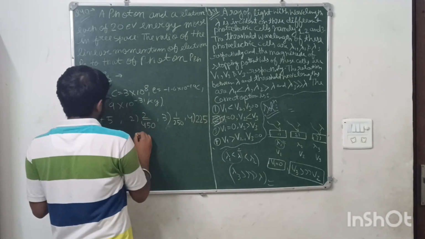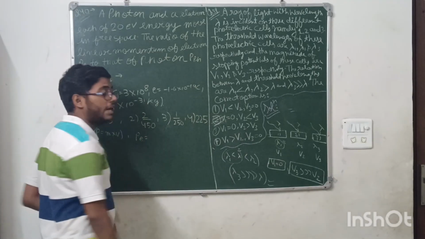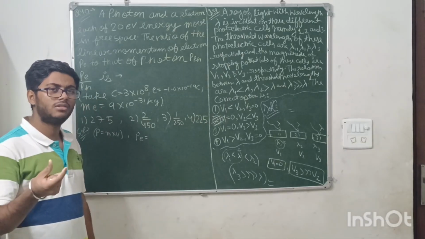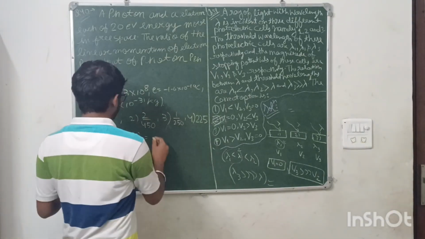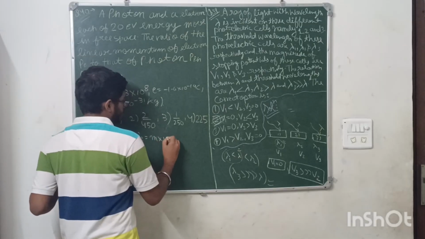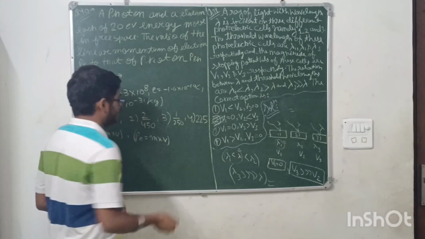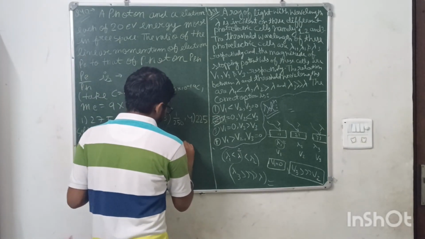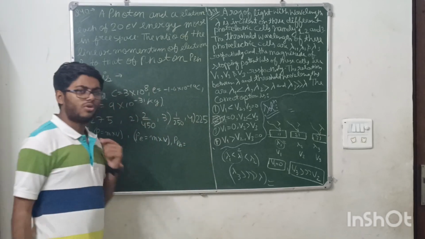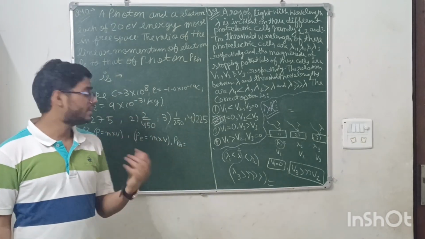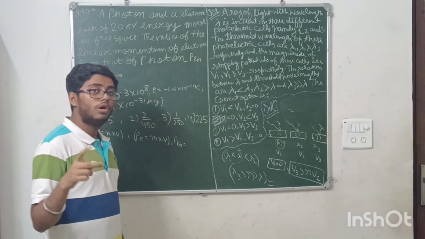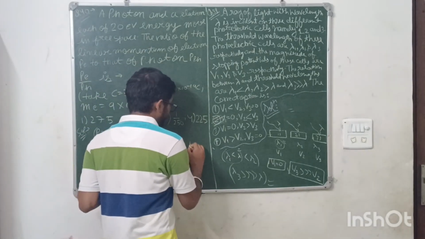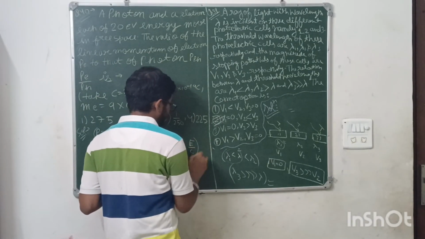Now, for the linear momentum of an electron, how will you write it? Electron is a particle. For any particle, it will have a certain velocity. So we will write momentum as mass into velocity only. For a photon, it is a kind of light, a kind of energy which is incident. So for a photon, it will be E by c, energy by the speed of light.